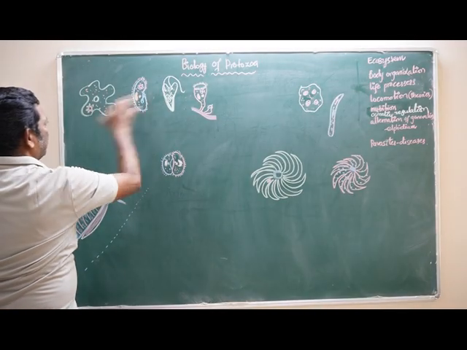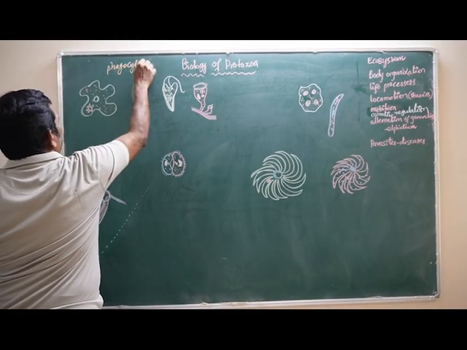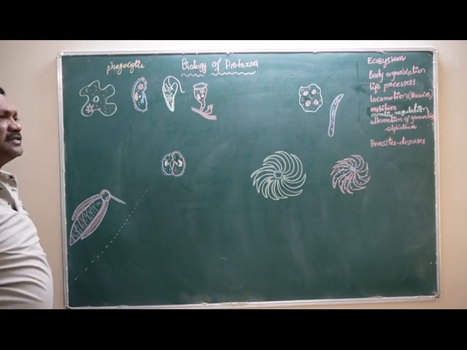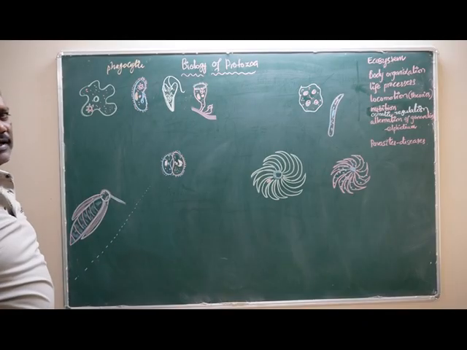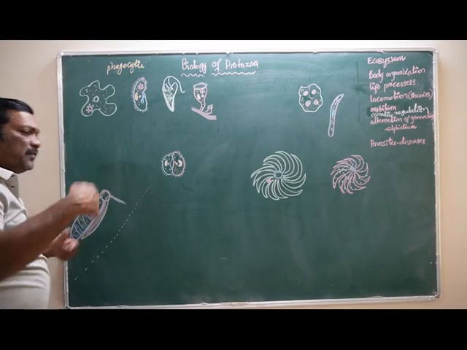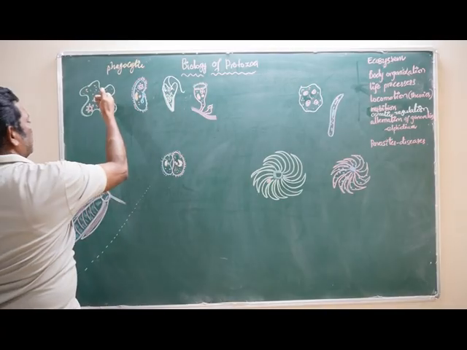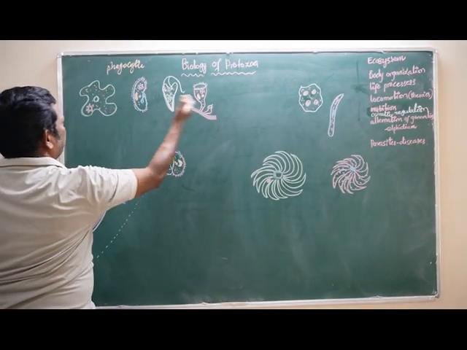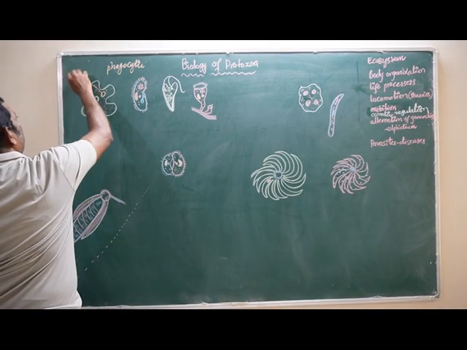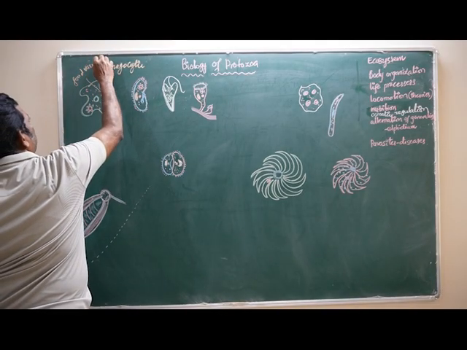This type of nutrition is called phagocytic nutrition. Phagocytic nutrition means they can take solid or semi-solid food materials into their body and digest the food material. Phagocytosis or pinocytosis. What do you mean by pinocytosis? Pinocytosis is taking in liquid food material, which should also be digested in the body. So what are the digestive organs present in these free living animals to digest the food materials? Those are food vacuoles. In all these free living animals, the food vacuoles are present.